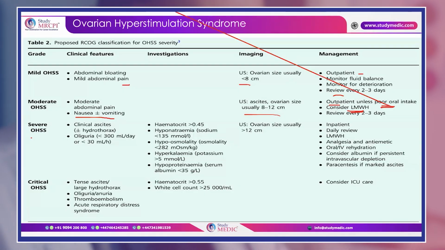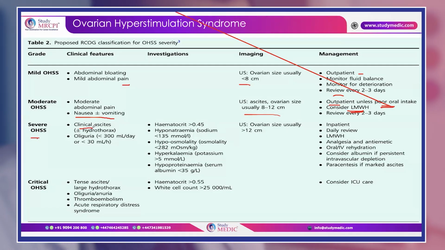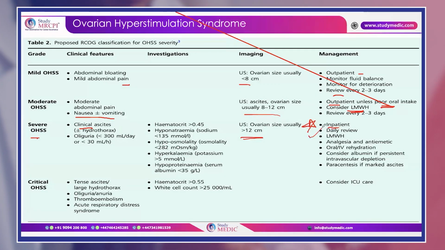And severe OHSS, as in our case, with clinical ascites, raised hematocrit, ultrasound showing more than 12 centimeter, how is she to be managed? Inpatient, remember. And what do we need to do? Daily review, low molecular weight heparin, analgesia, rehydration, and paracentesis only if there is marked ascites.